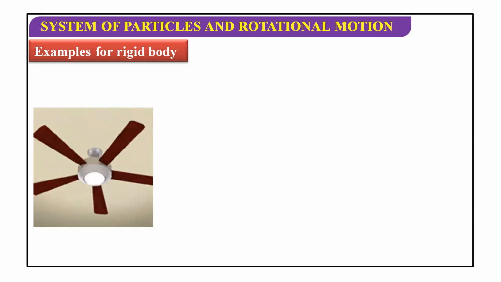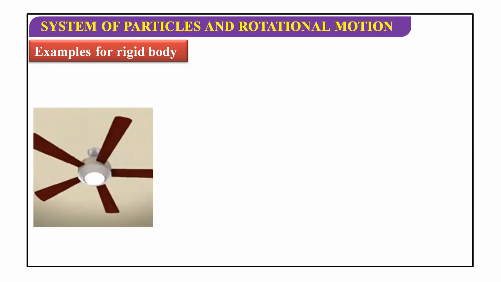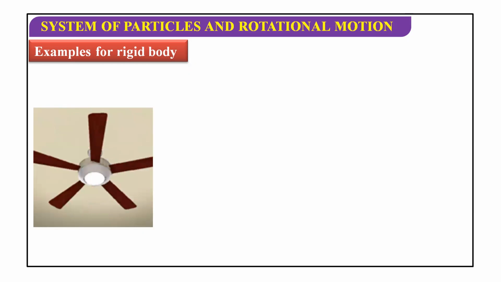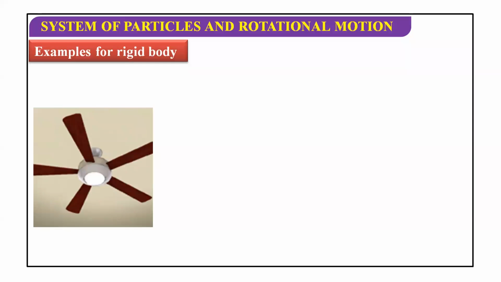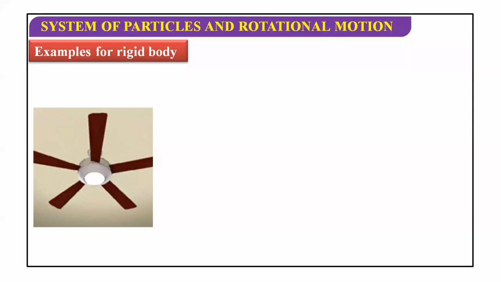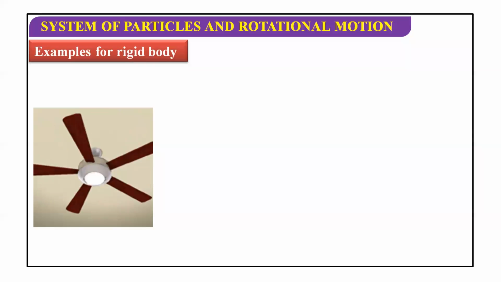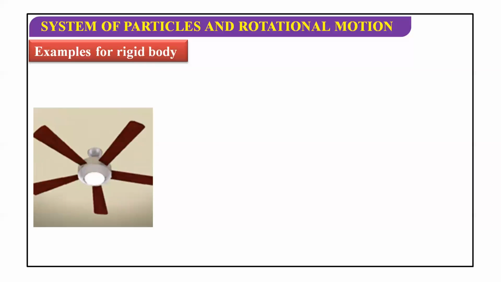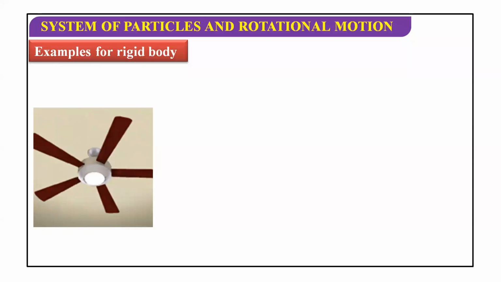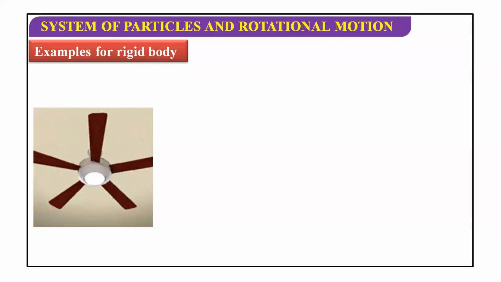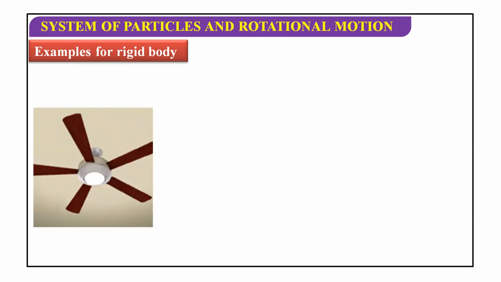Because it is rotating. That is correct. But every part is rotating. It's not that one part is constant, other part is not. Particularly we are talking about the part which rotates as a fan, not the fixed part, ceiling and all those things. We are not talking about that one. The part which is used as a fan, the distance between them is always constant. Like two points on the blade, or between two blades, the distance is constant. So we'll say it is a rigid body.